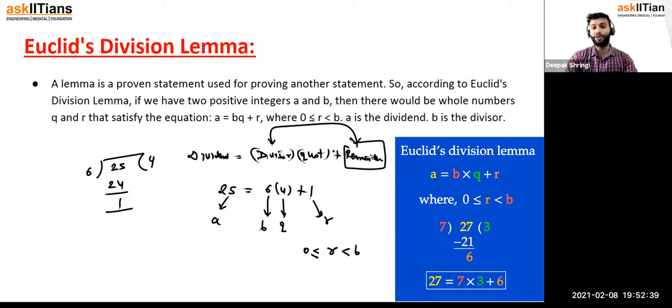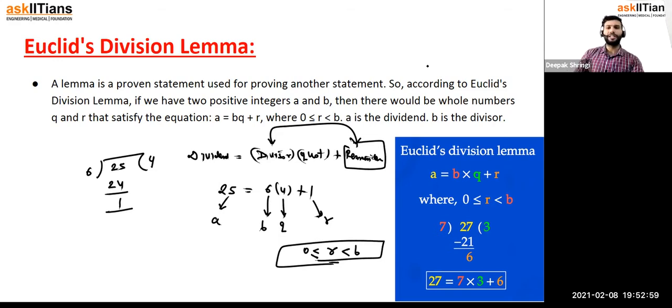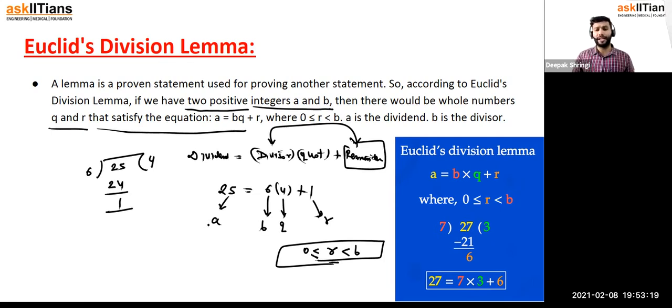Okay, and that's what Euclid said. The remainder would always be greater than or equal to 0, but it will always lie between 0 and the divisor, right? That's true. And he said that this is applicable in the case of two positive numbers a and b. So what was Euclid's lemma actually? If we have two positive integers a and b, then there is a whole number q and r that satisfies the equation a equals bq plus r, right, guys? And yes, that is true.